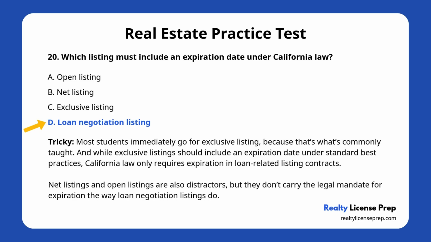Here's the tricky part. Most students immediately go for exclusive listing, because that's what's commonly taught. And while exclusive listings should include an expiration date under standard best practices, California law only requires expiration in loan-related listing contracts. Net listings and open listings are also distractors, but they don't carry the legal mandate for expiration the way loan negotiation listings do. So if you see anything about loan or mortgage-related services, remember, expiration date is required by law.